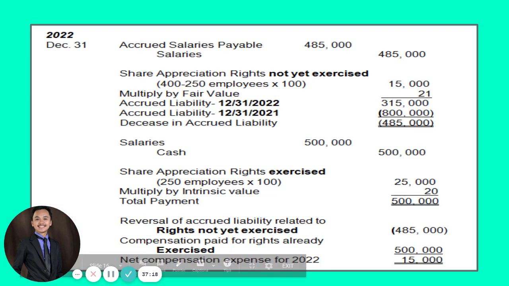Now let's proceed for 2022. Okay? In 2022, guys, there are how many employees? There are 250 employees who exercise their share appreciation rights. Okay. So this time, how much is the intrinsic value? Okay, before we account for the intrinsic value, let us account first.